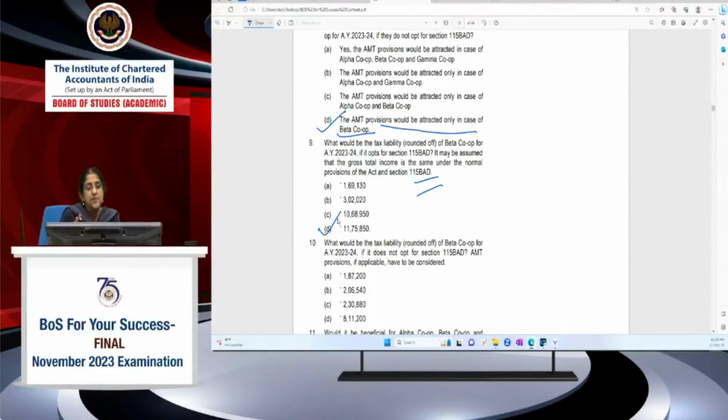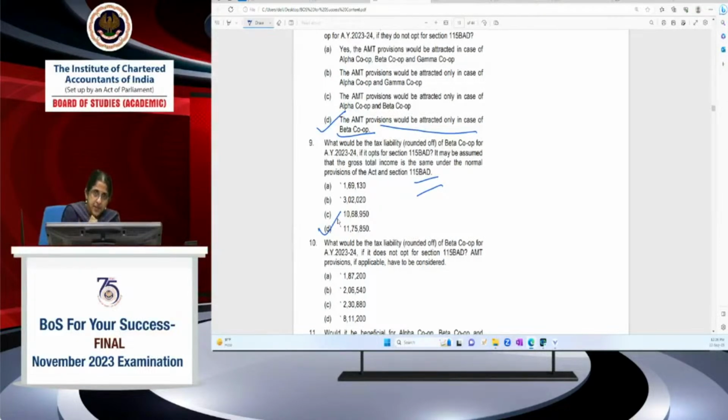So what you have to remember: Beta cooperative is entitled under the normal provisions of the Act to 80P and 80JJA. 80P is in respect of business profits, not in respect of interest from Axis Bank and ICICI Bank. There's no deduction under 80P for interest on deposits with other banks. Only if it's with a cooperative society, if you're getting interest or dividend, it will be exempt. But under 115BAD, you will get the 80JJA benefit.